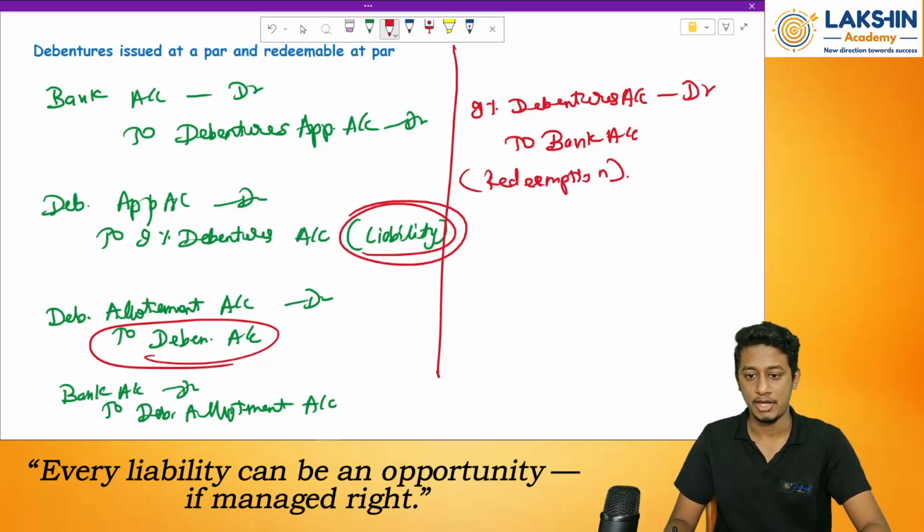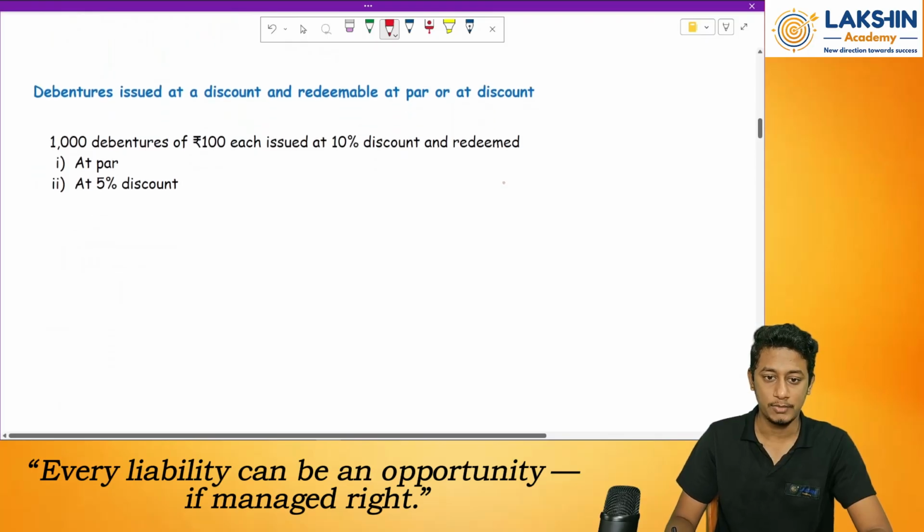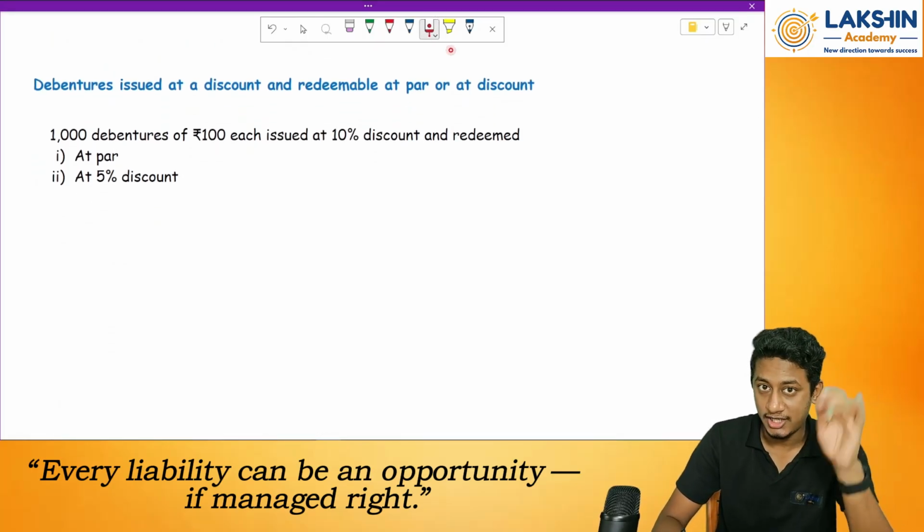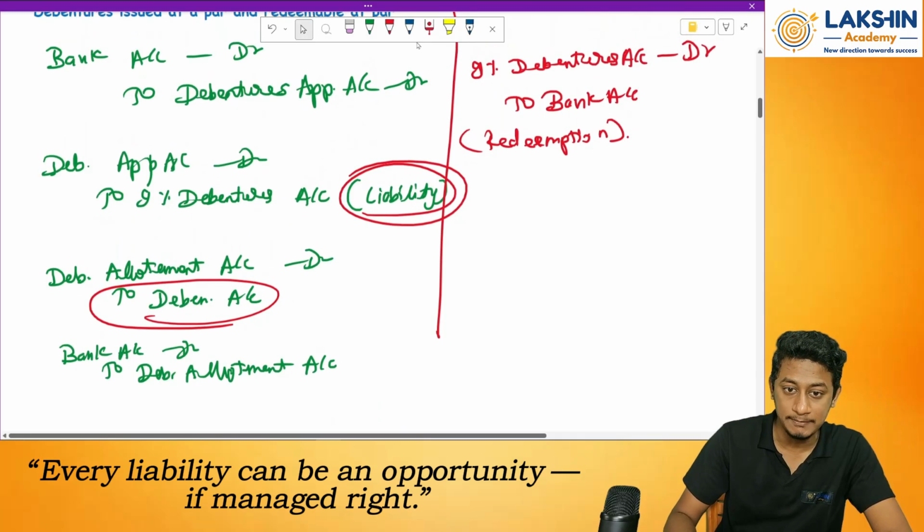Clear? Okay. Next. Now have a look at it. From now onwards, I will pass only the shortcut entries. So I won't be passing the entries under this account again. Just a minute.